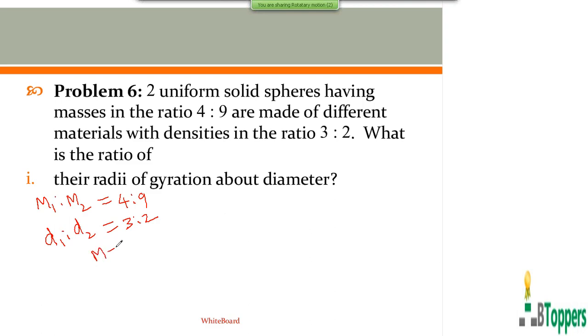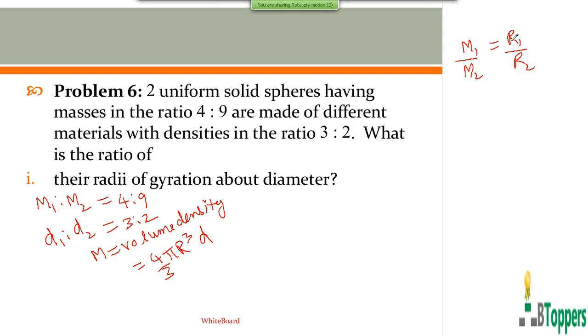So the mass of a uniform solid sphere can be written as the product of its volume and density. The volume of a sphere can be written as 4 by 3 pi r cube. So for the ratio of the masses of the two spheres, we can write the cube of the ratio of the radii multiplied by the ratio of the densities.